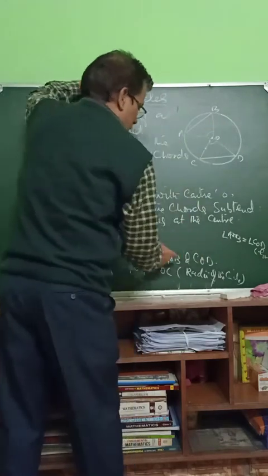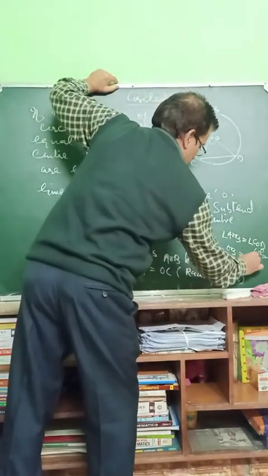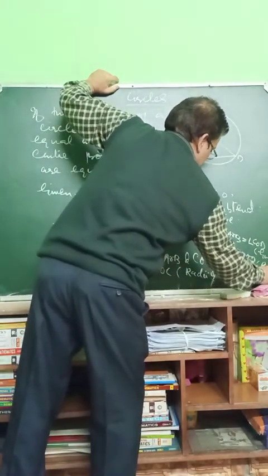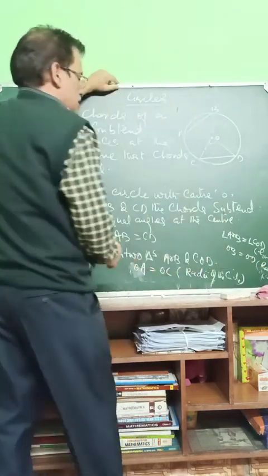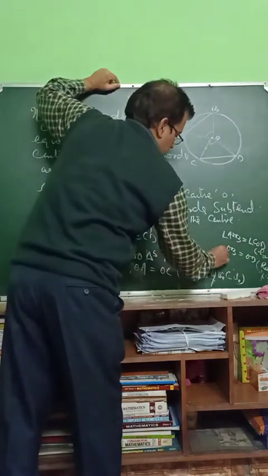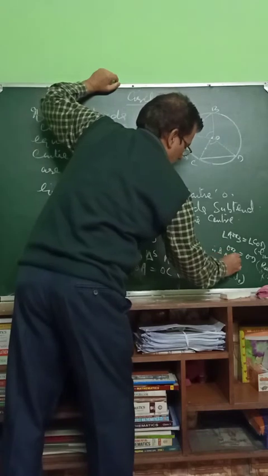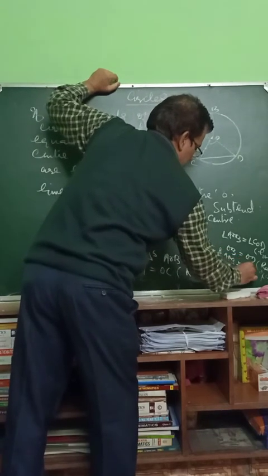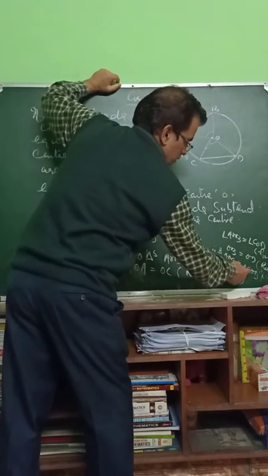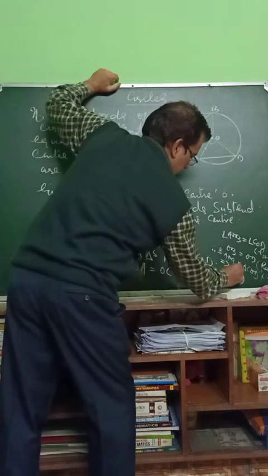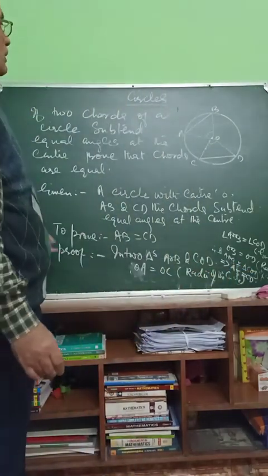OB is equal to OD, radii of the circle. Therefore, triangles are congruent. Triangle AOB is congruent to triangle COD, which implies AB is equal to CD by CPCT. So we have proved it.